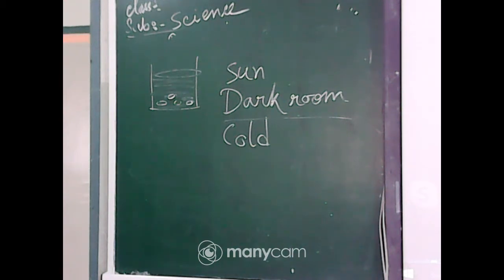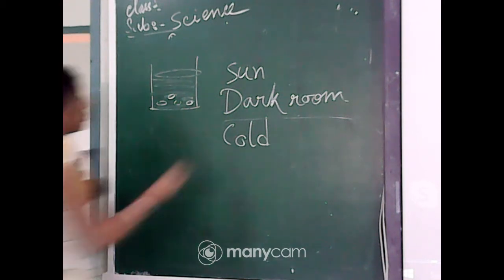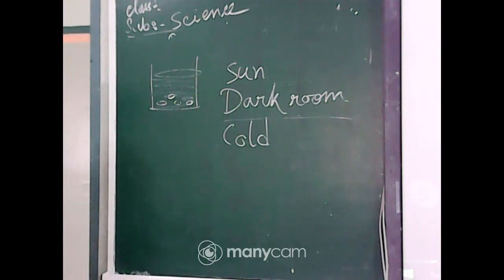Okay, that is in one case. The seed in the sun will germinate faster. But if you don't provide the water, then what will happen? In the dark room the seed will not germinate, because it is not getting soil and sunlight. Okay, it will get only water.